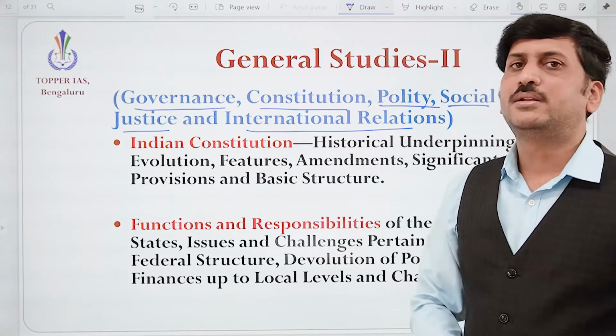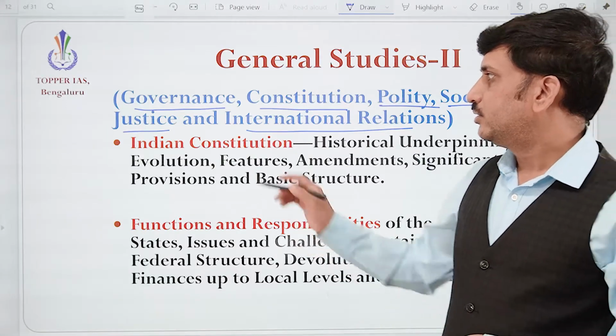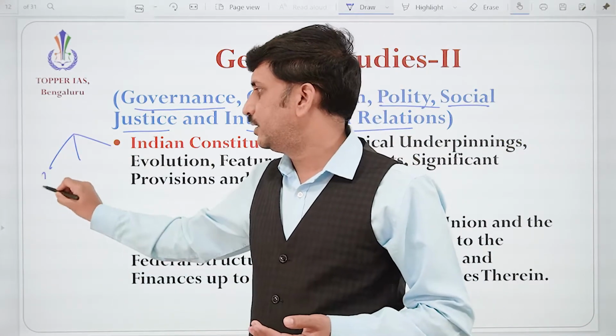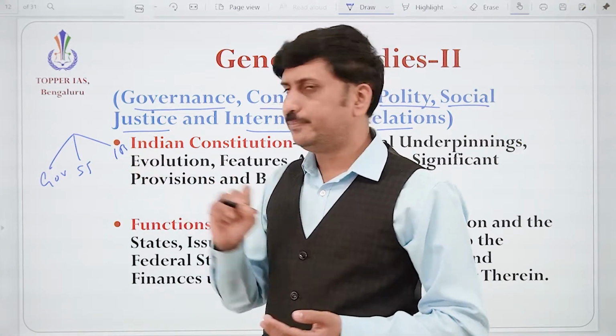The second paper mainly discusses the administrative aspects. So we can again categorize it into three parts: one is on the governance side, another is social justice, and IR.